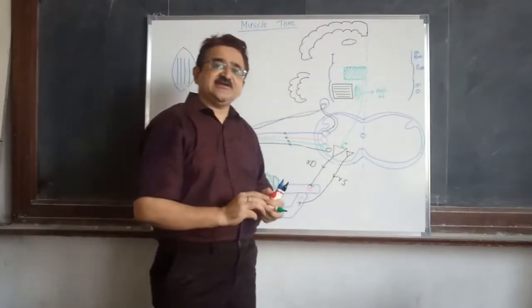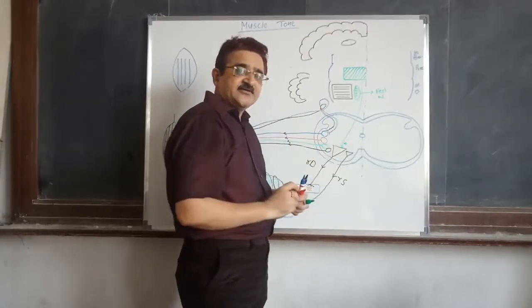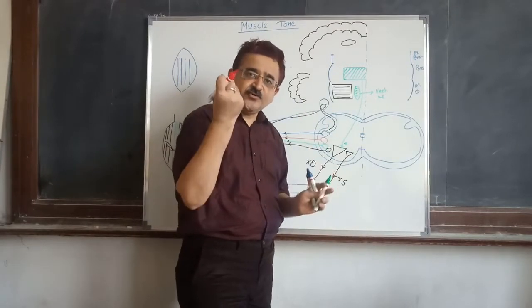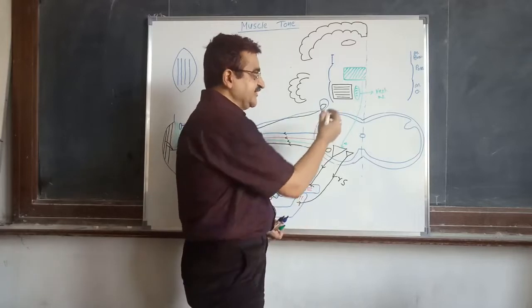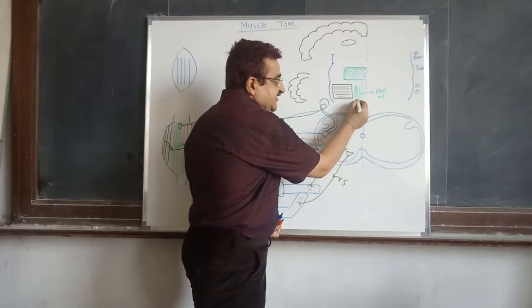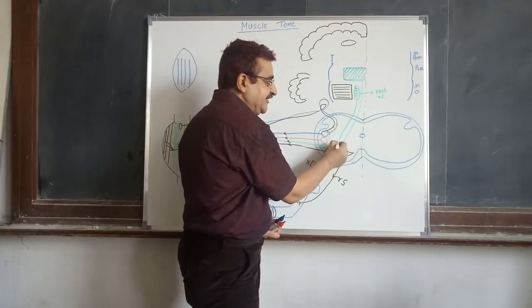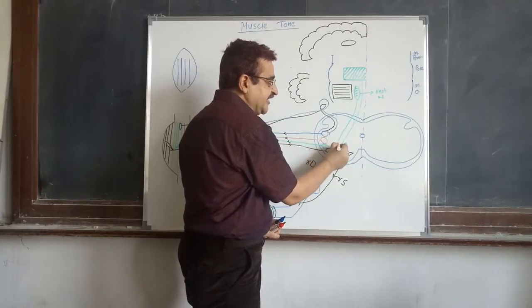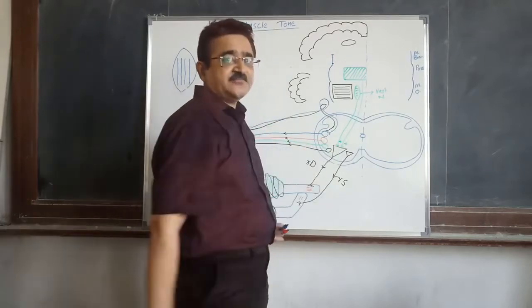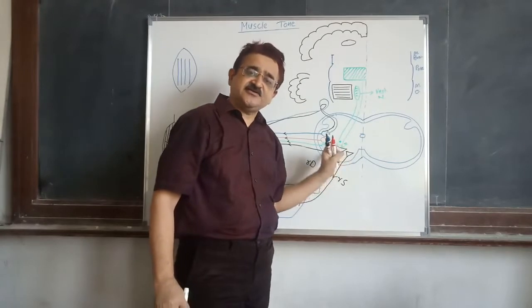One more facilitatory area is present in the medulla oblongata, and that is the vestibular nuclei, a group of nuclei in the vestibular area. These vestibular nuclei send fibers which descend into the spinal cord, terminate on the gamma motor neuron and try to facilitate the activity of what? Gamma motor neuron. These fibers are known as the vestibulospinal tract.